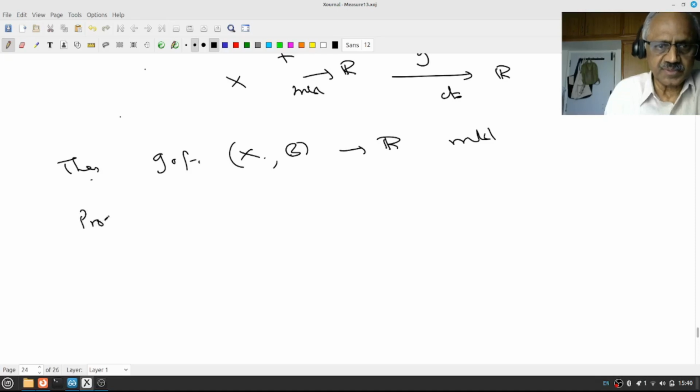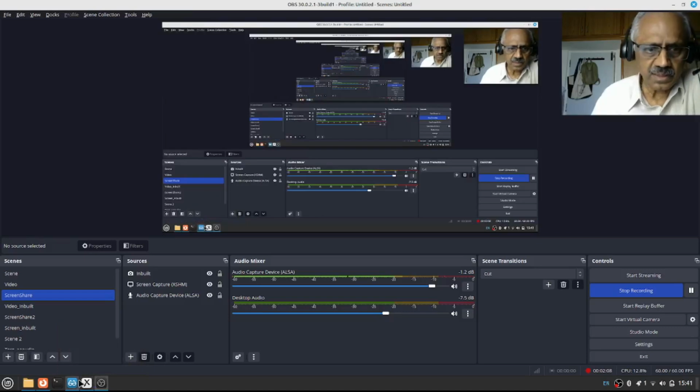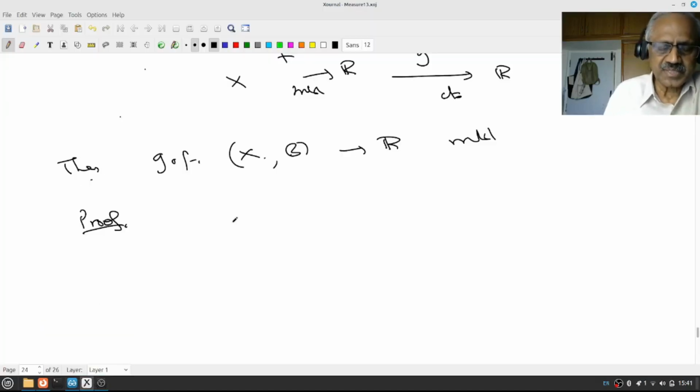The proof is easy. Let us look at any set J, which is an open interval in R, or even (alpha, infinity).